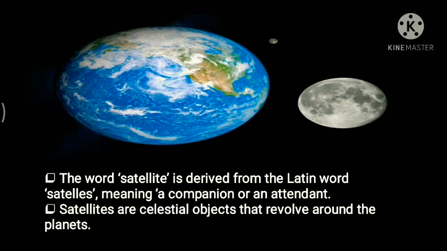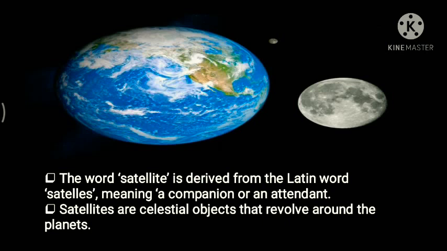So satellites are celestial objects that revolve around the planets. As we have discussed before, whatever we see in the night sky is termed as either celestial bodies or heavenly bodies. Likewise, the satellites are celestial objects that revolve around the planets.